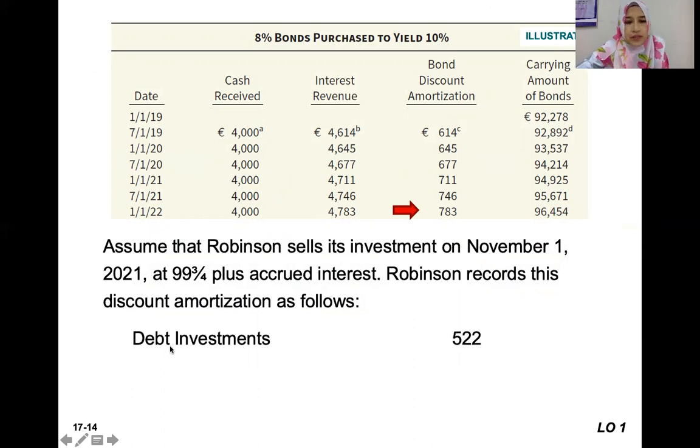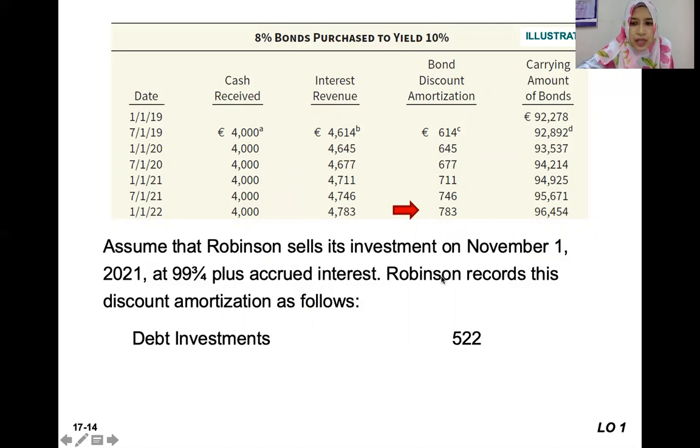Okay, what if the company wants to sell that bond on November 1st, 2021, before the maturity date? Let's say at 99 3/4 plus the accrued interest. So we need to calculate the accrued interest or the discount amortization. The payment is on 1st January and 1st July, right?